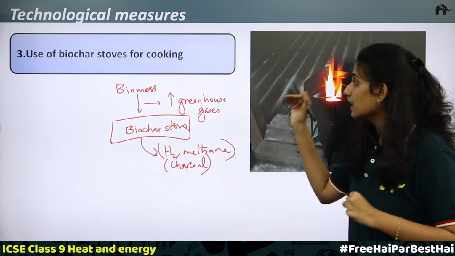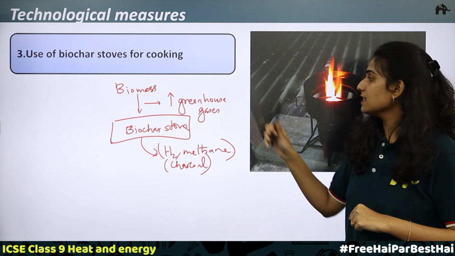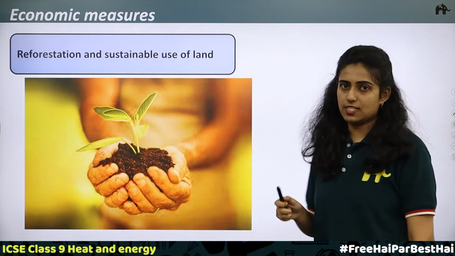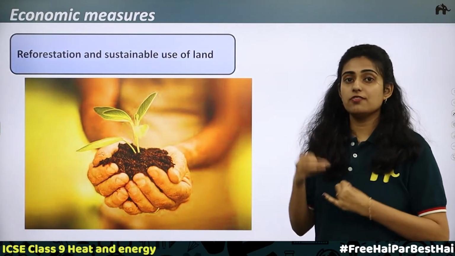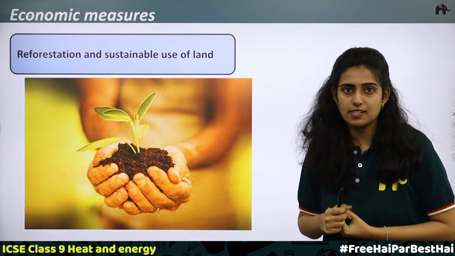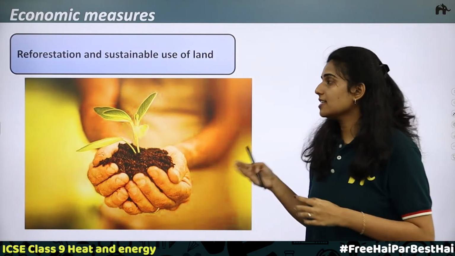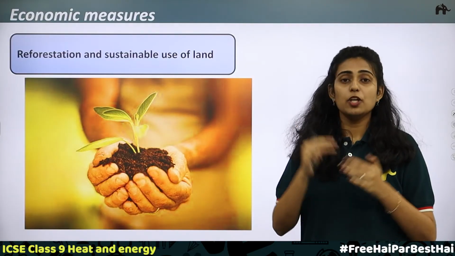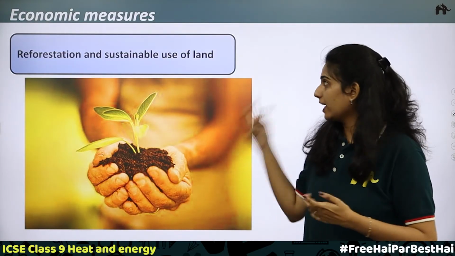It can decrease the amount, that is, the increase of greenhouse gases can be prevented. Next, economic measures. We know that because of industrial growth and the population increase, it is all leading to deforestation. What is deforestation? Deforestation is the cutting down of trees, that is, removing of forest. To prevent this, what should be done? We can take economic measures.